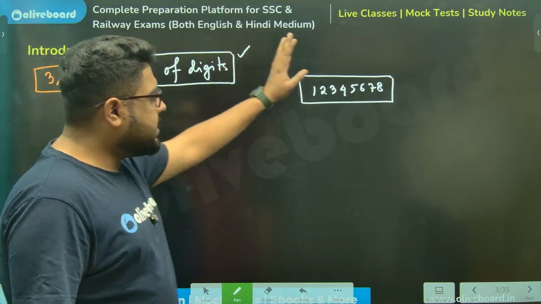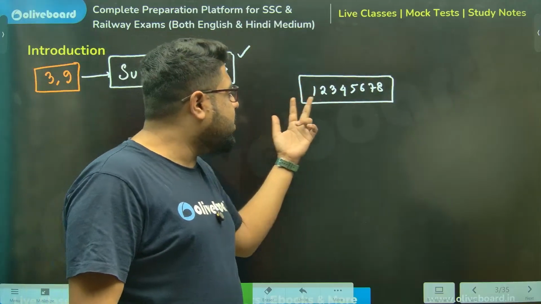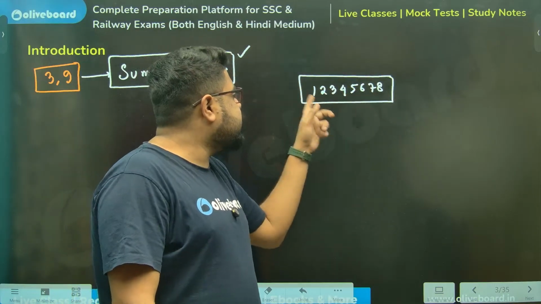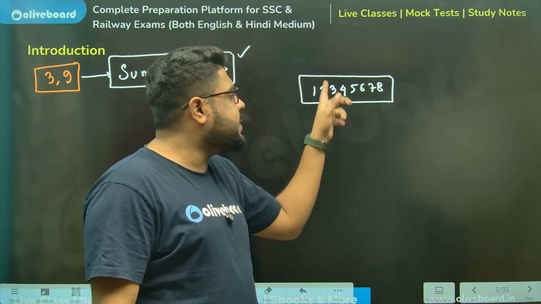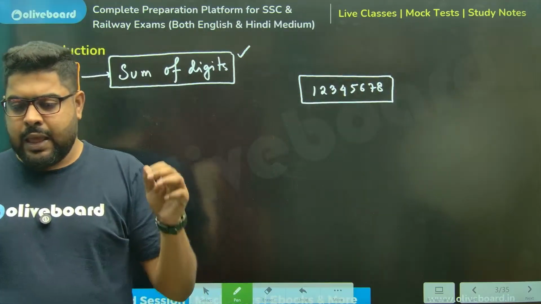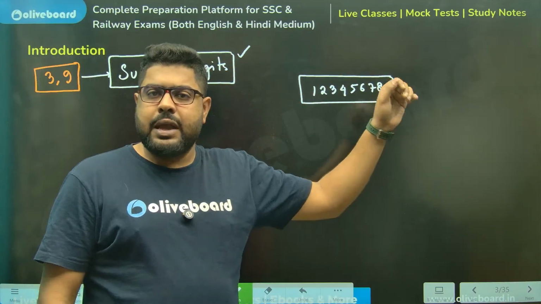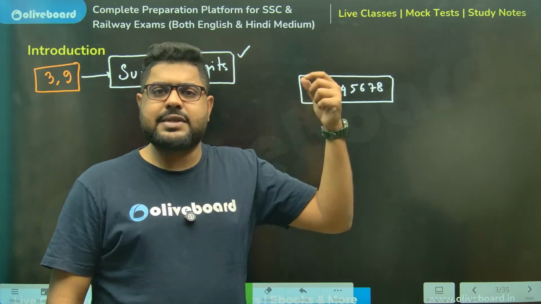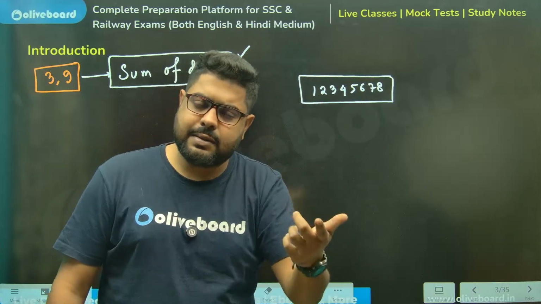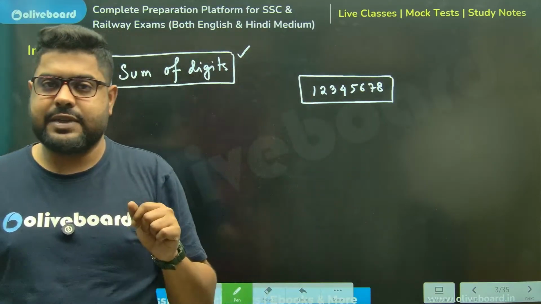Sir, the conventional method is you add all the digits. 1 plus 2, 3, 3 plus 3, 6, 6 plus 4, 10, 10 plus 5, 15, and so on. You add all the digits and check whether the final sum is divisible by 3 or not. If it is divisible, then you will say it is divisible.